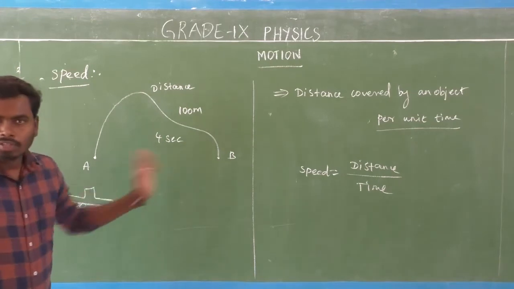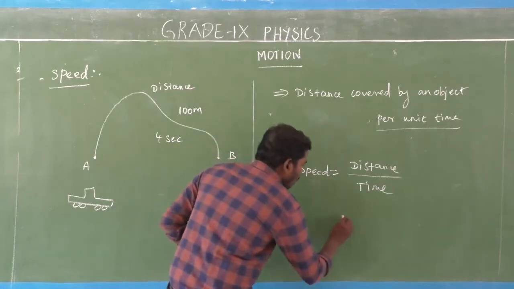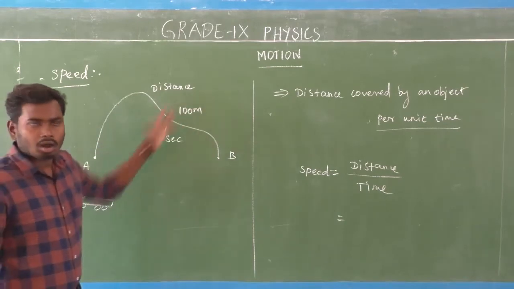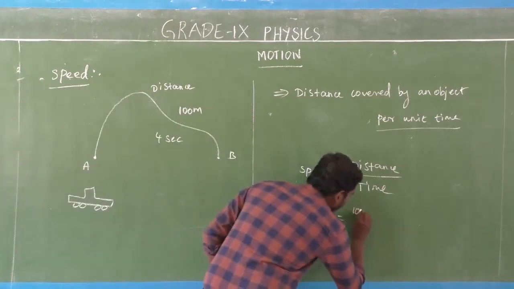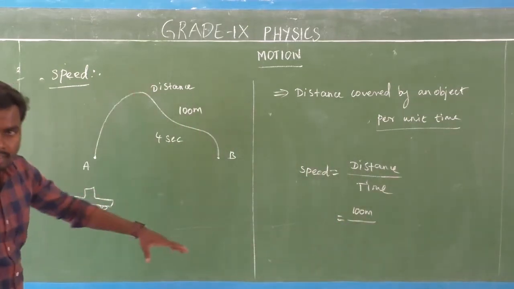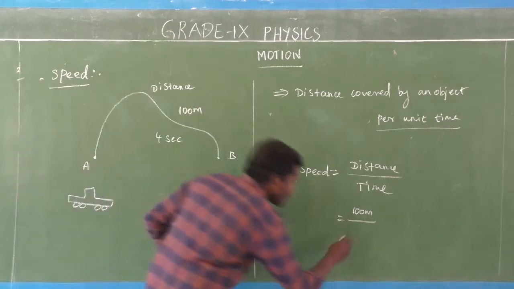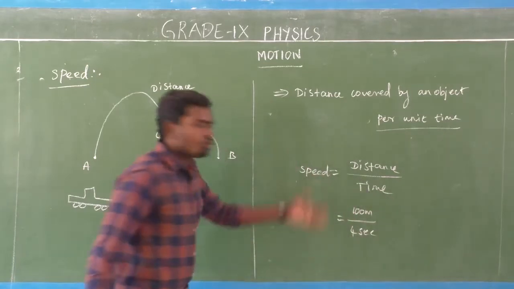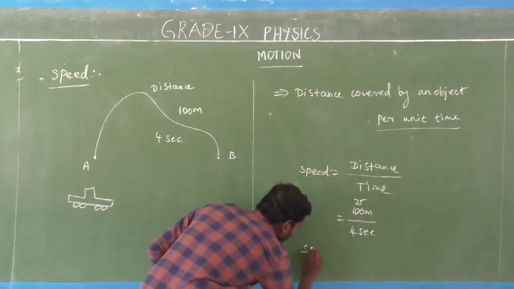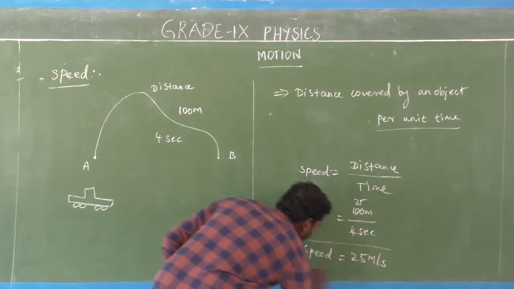Now, what is the speed of that car? We are going to find out. What is the distance covered by the car? 100 meters. Then the time taken: how long has it taken to cover the distance of 100 meters from point A to point B? That is 4 seconds. Divide both, and that is equal to 25. So the speed of the car is 25 meters per second.